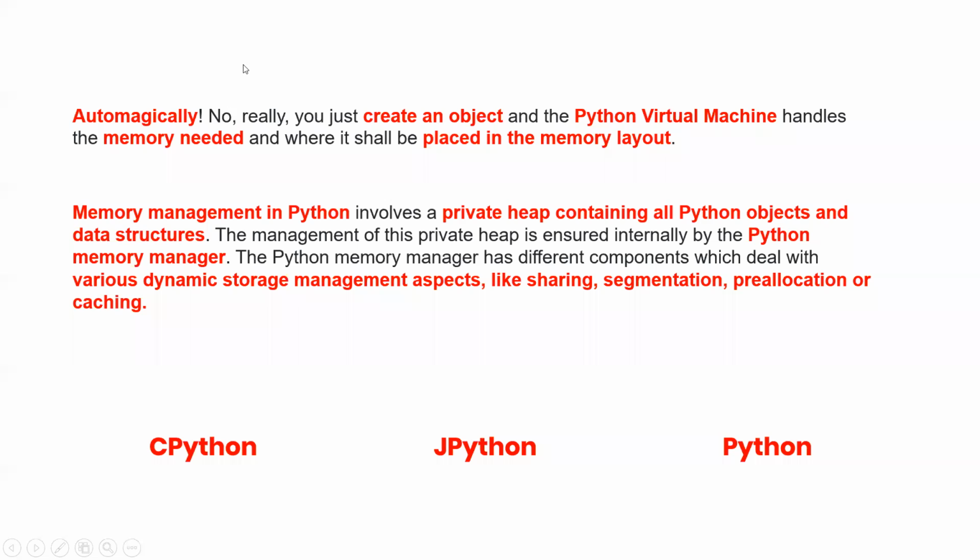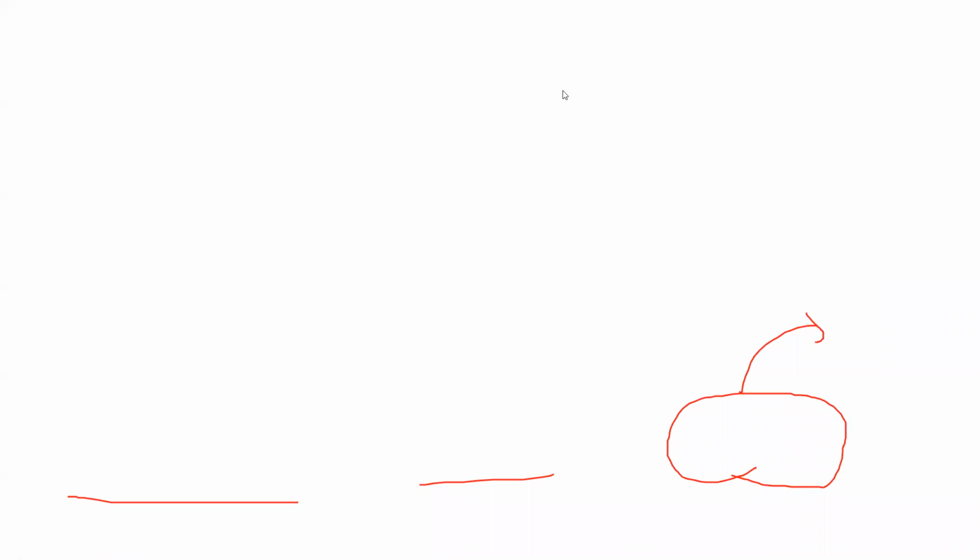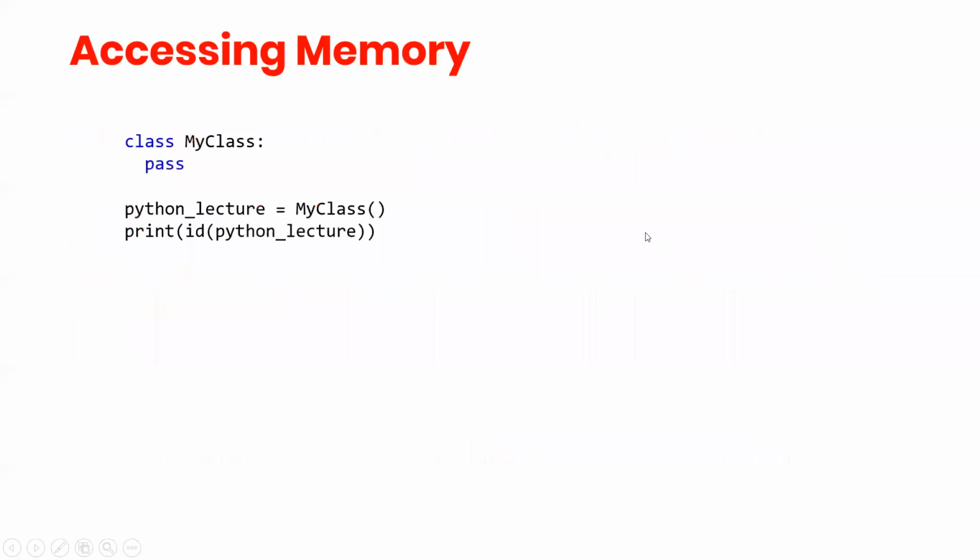But we are discussing only this part. This is the most lucrative one, the easiest to learn, and the most rapidly rising. These others are not going so well right now. So we are discussing this, but I'm just giving the information about the others. Now the question arises: how can we access that memory, and how can we know this?